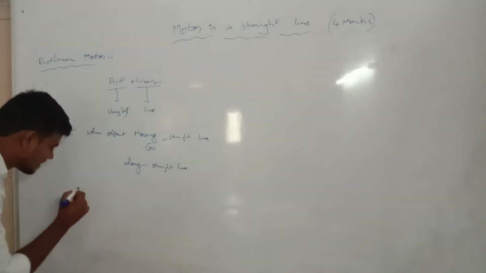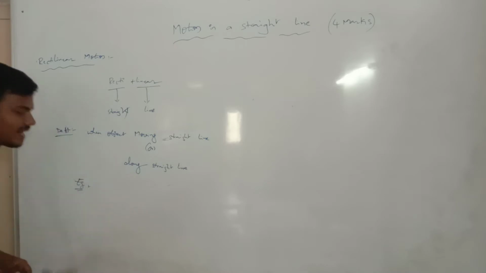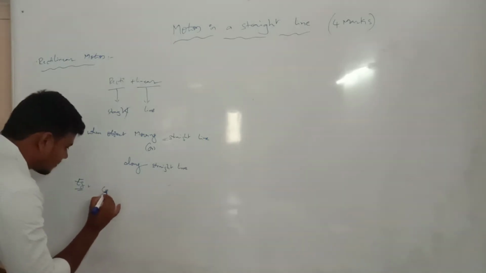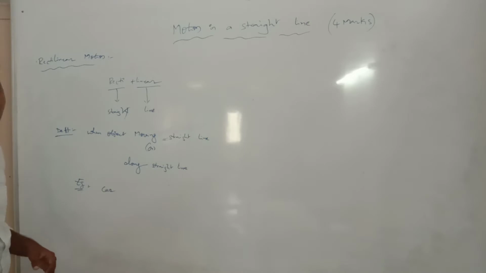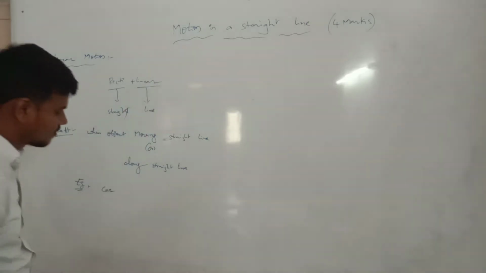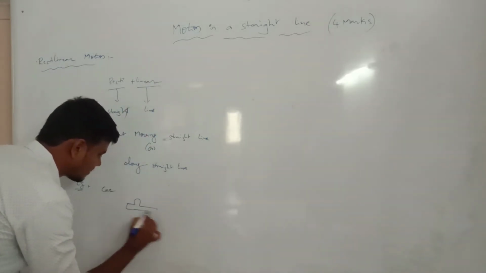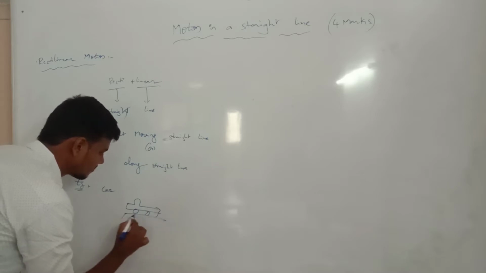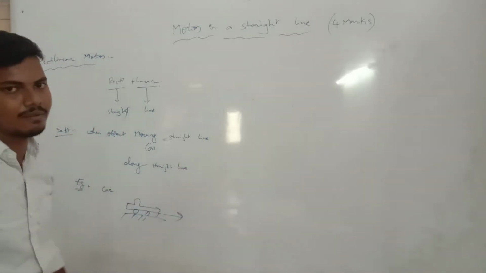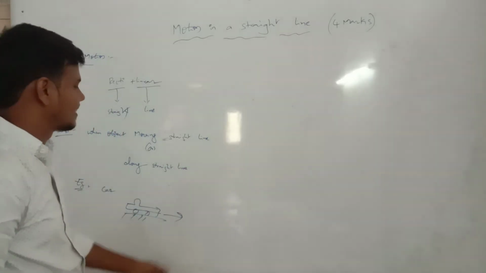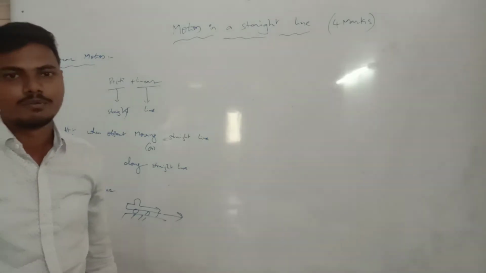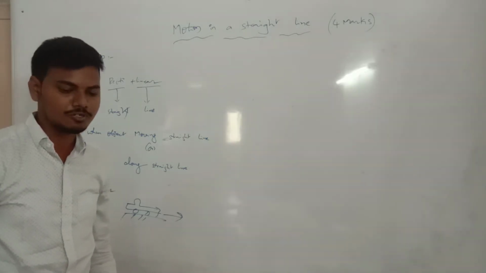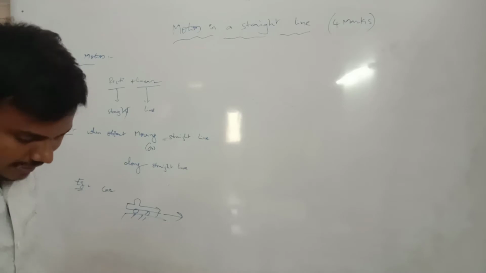So, what is the best example? The best example we take is a car. A car moving along a straight line. This is a straight line, and this specification is known as rectilinear motion. Okay, now we are going to another fundamental.